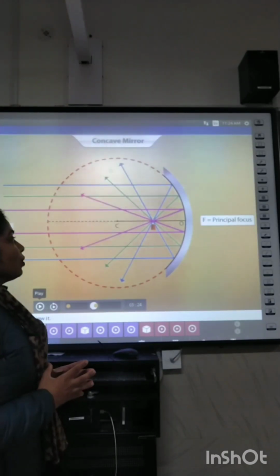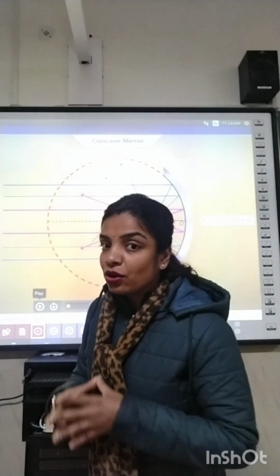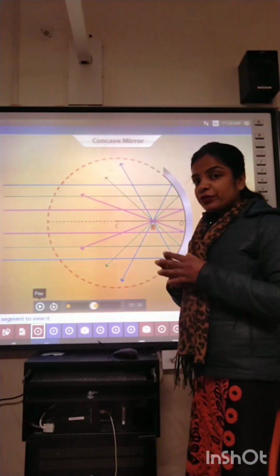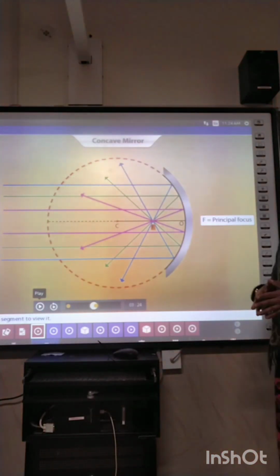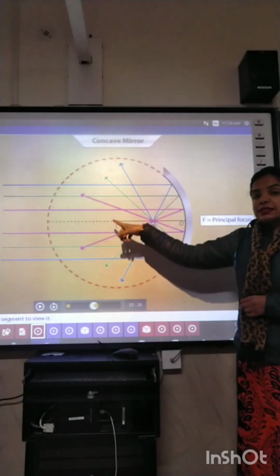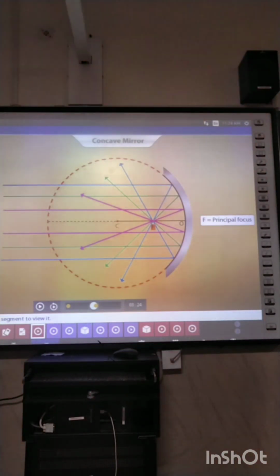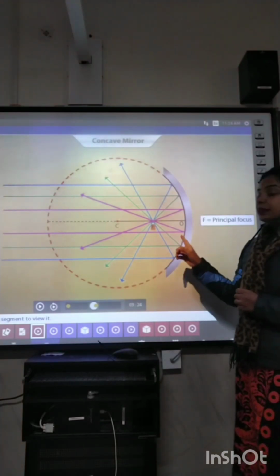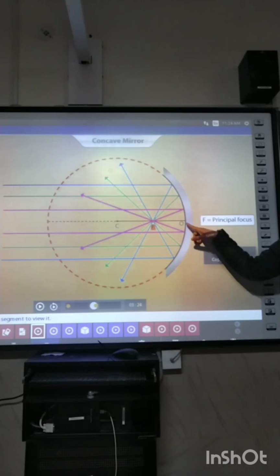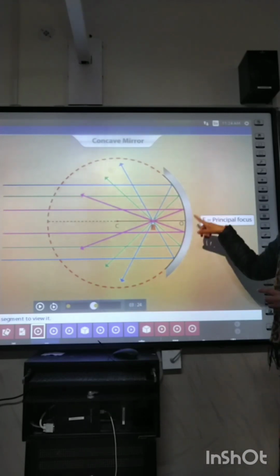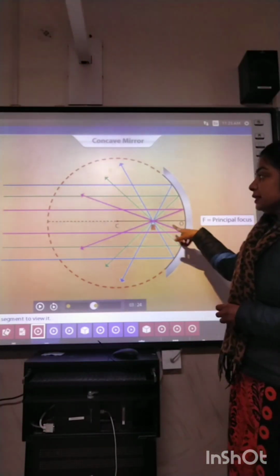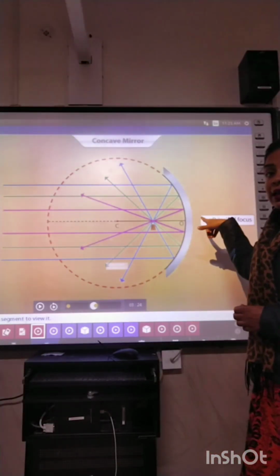So what is center of curvature? The center of the hollow sphere from which the mirror is cut is said to be center of curvature. The center of curvature is represented by point C. The center of the mirror is said to be optical center, represented by O. The line passing through the center of curvature and optical center is considered to be principal axis.